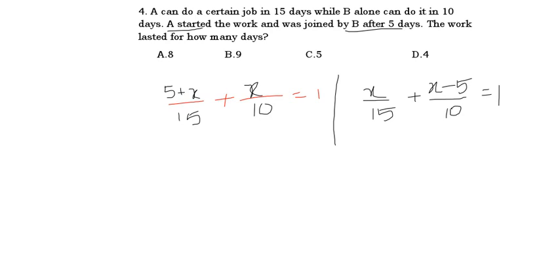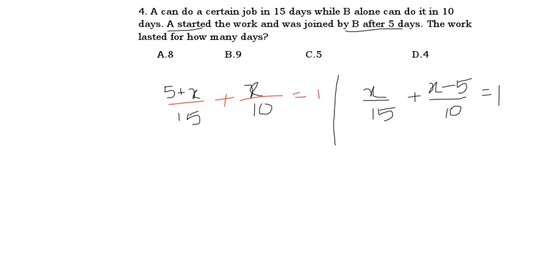This is the first method. In the second method, what did I write? In reverse. For A I wrote x by 15 only. Near B, B joined 5 days late, means that 5 days work is not done by B. If it is not done I write minus, if it is done I write plus. B has not done that 5 days work, so I wrote here x minus 5. x minus 5 by 10 equal to 1. In any method you do, you will get the answer.